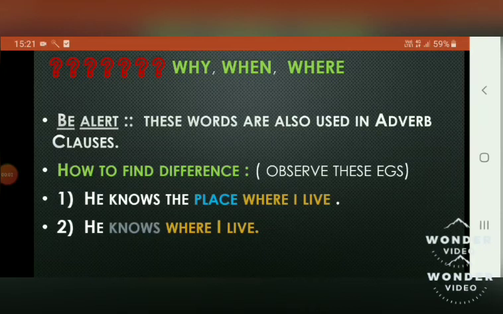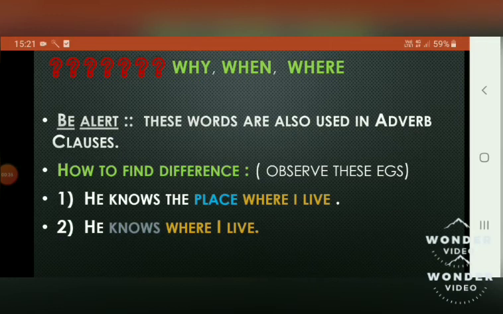These relative adverbs, why, when, where, whenever, when they come in a sentence, we should be very alert. Why? Because these words are also used in adverb clauses. So they are used in adjective clauses also, and they are used in adverb clauses also. Now you will get confused, but there is no need to get confused, because here I am giving you a very simple trick which will help you understand the difference between an adjective clause and an adverb clause.